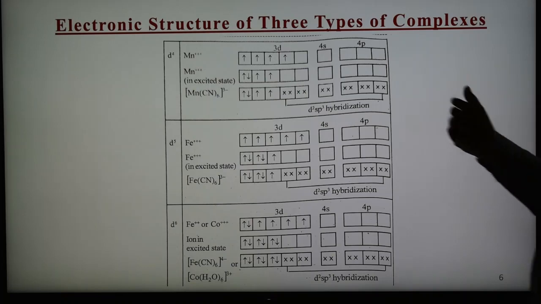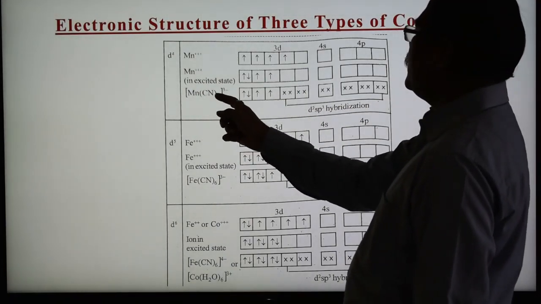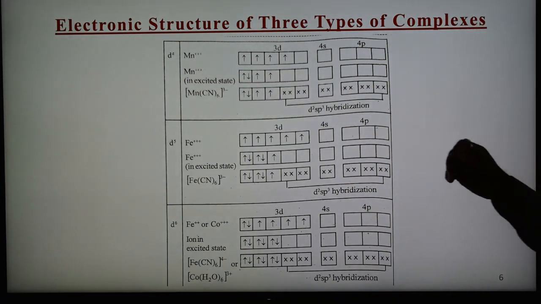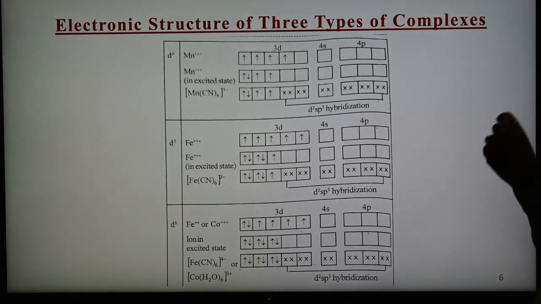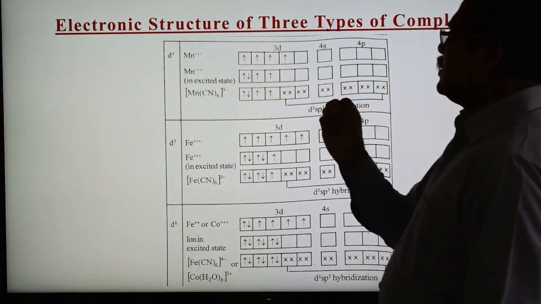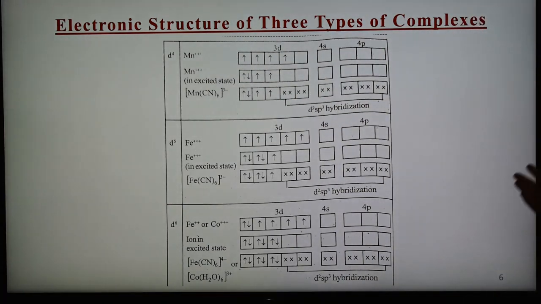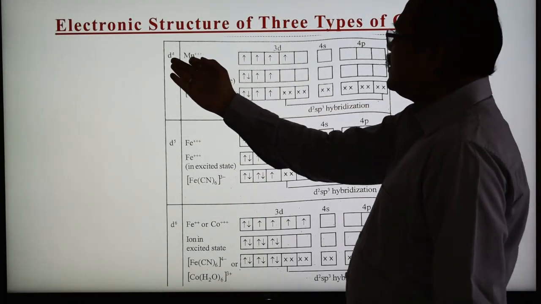So in the case of d4, the formation of the hexacyanomanganese complex. Manganese has atomic number 25, and the ground state configuration is argon 3d5 4s2. Now Mn in the 3+ state: two electrons from 4s and one from the d orbital are lost, giving Mn3+ the configuration 3d4. So this is d4.